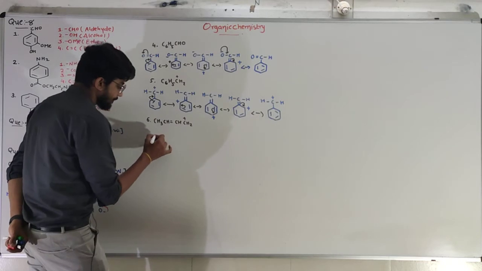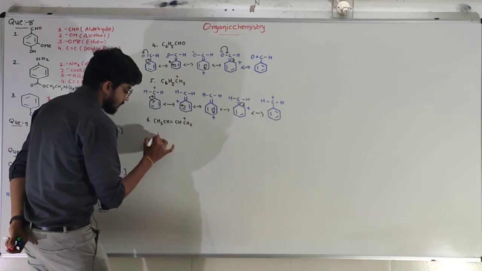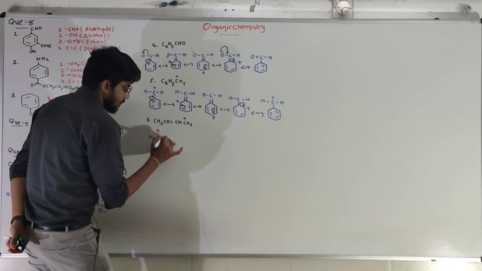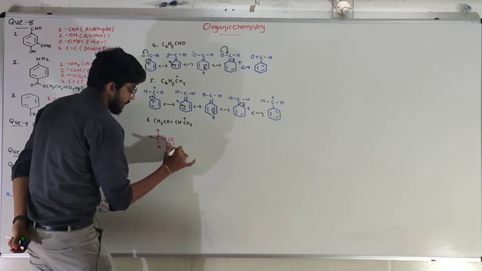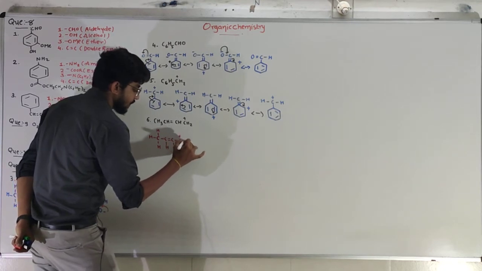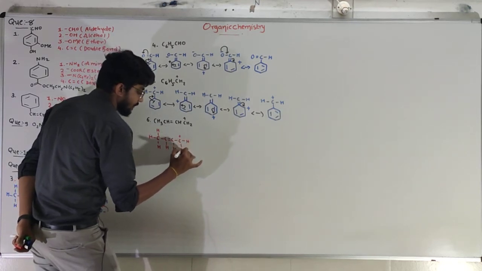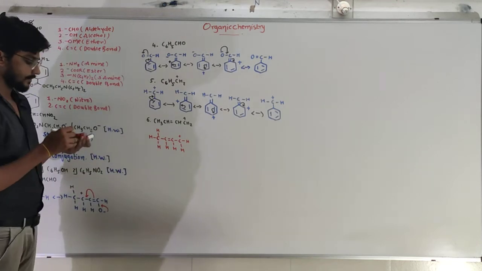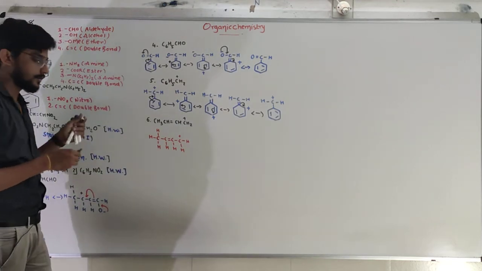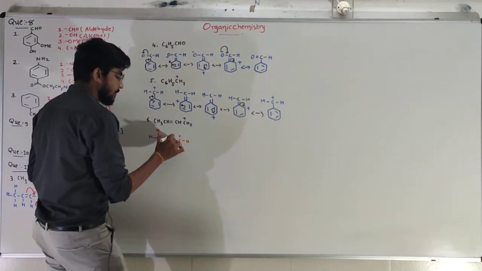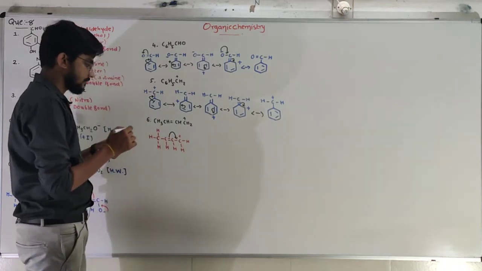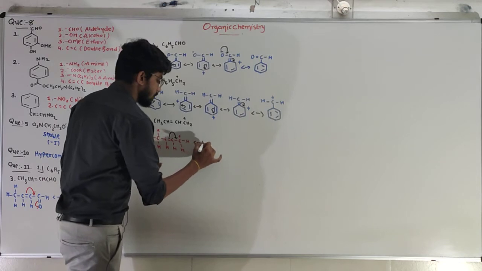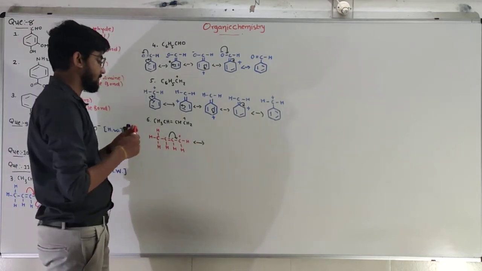Let's see. Carbon with 3 hydrogens, connected to the carbon with a hydrogen, and double bonded carbon and hydrogen. This carbon has a positive charge and two hydrogens on it. What will happen? Simple. This double bond will be shifted over here and the plus charge will be shifted onto this carbon. Okay. So the resonance structure will be like this.